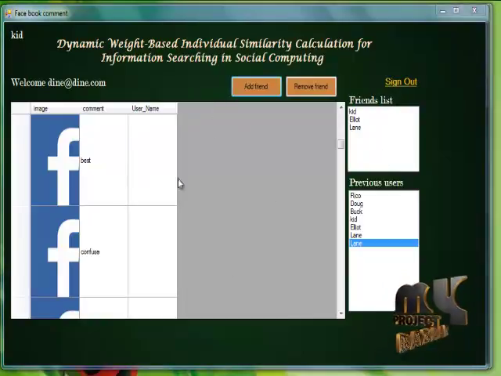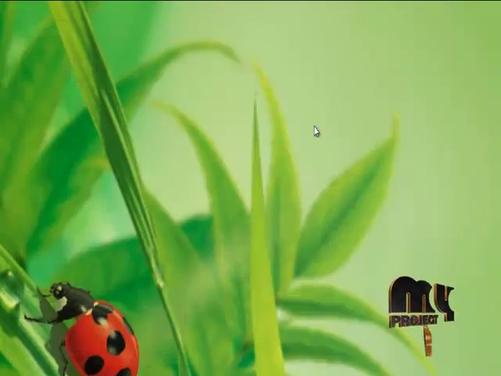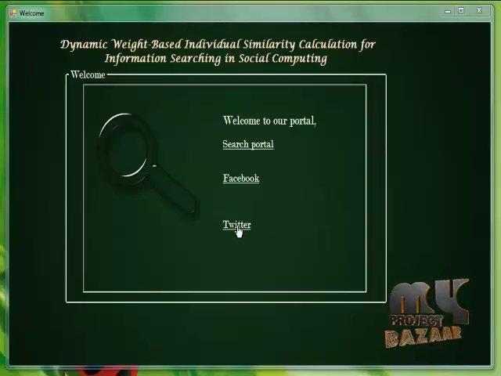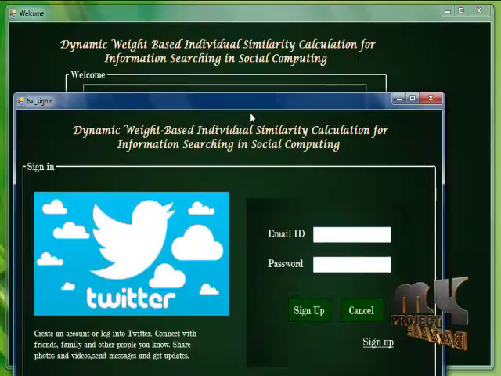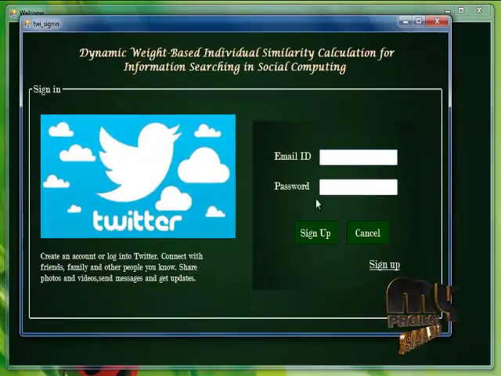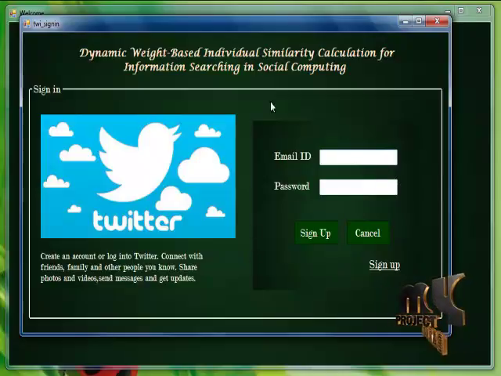The same way we are using the Twitter account also. Now I am signing out. In the same way, we use the Twitter account. We have to get into the Twitter account using the credentials, or we can sign up for a new account. Likewise, we are going into the Twitter account.